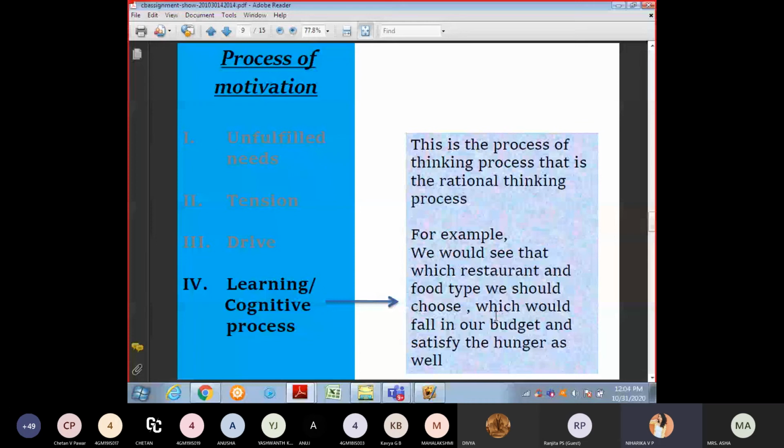We will see how much budget we have and how tasty a food can be eaten within that budget. If we satisfy that budget and fulfill our hunger, that is the best motivation. Because if we are capable of maintaining our personal needs, then you can easily reach your goal without any depression or sadness.